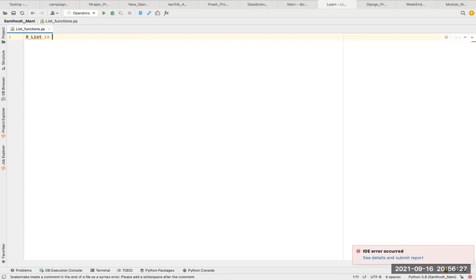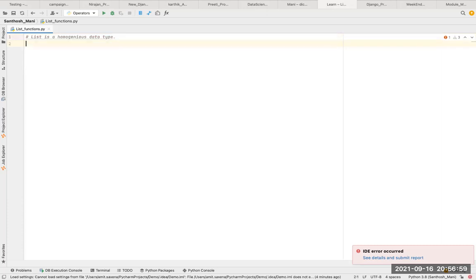List is homogeneous. Homogeneous means in a list we can store any type of data. I will show you why we are saying it's homogeneous, because in a list we can store any type of data. Some people say a list looks like an array. But in an array we can store the same type of data, while in a list we can store any type of data. So array is heterogeneous, and list is homogeneous.